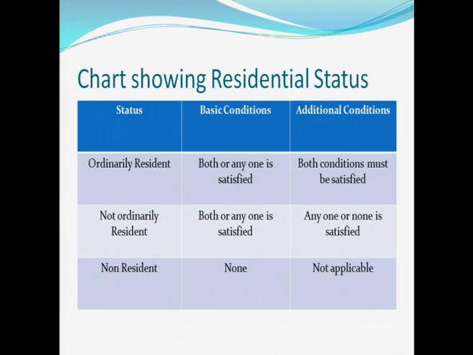Now, in this chart you see the status of an individual is either ordinarily resident, not ordinarily resident or a non-resident. For an ordinarily resident, you see the basic conditions, he has satisfied both or any one. If you look at the additional conditions, he has satisfied both additional conditions. So, he is called an ordinary resident.